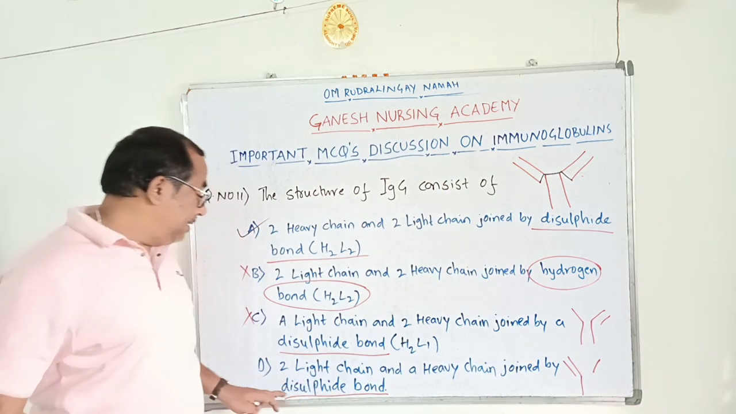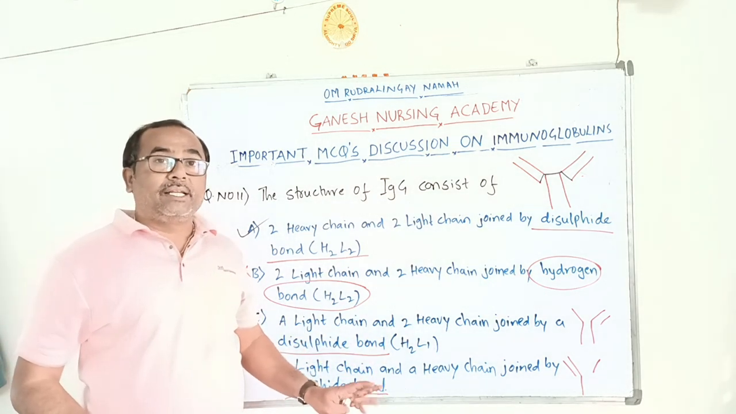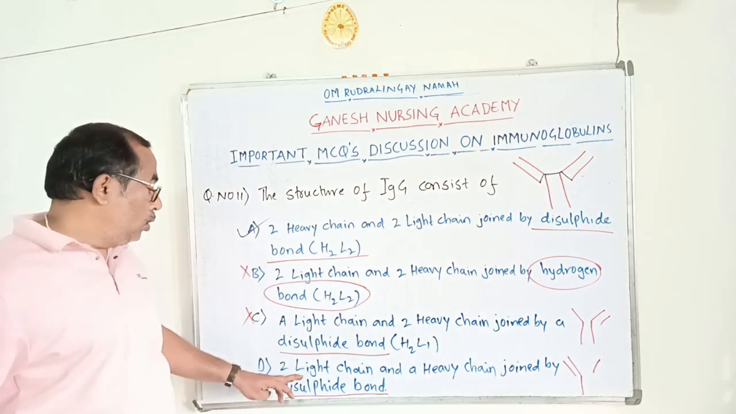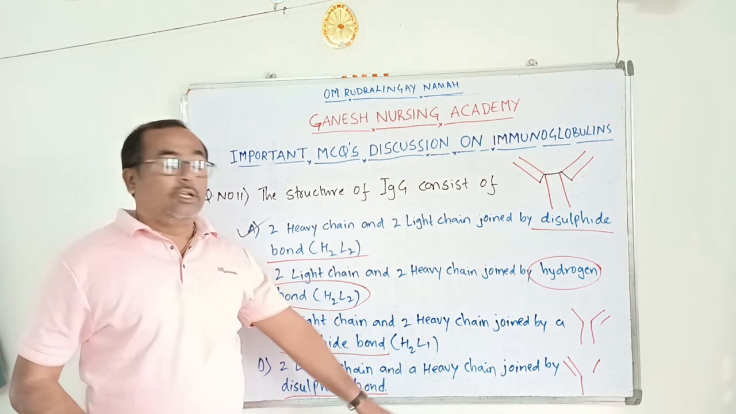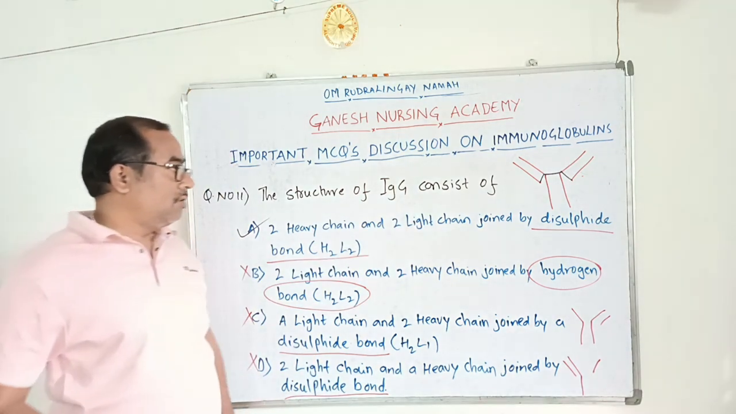Though they have mentioned the disulfide bond, that they are joined together by the disulfide bond, that is correct. But two light chains and two heavy chains should be there. Here they have mentioned two light chains, but the heavy chain is only one. So because of the missing heavy chain, this option is also wrong.